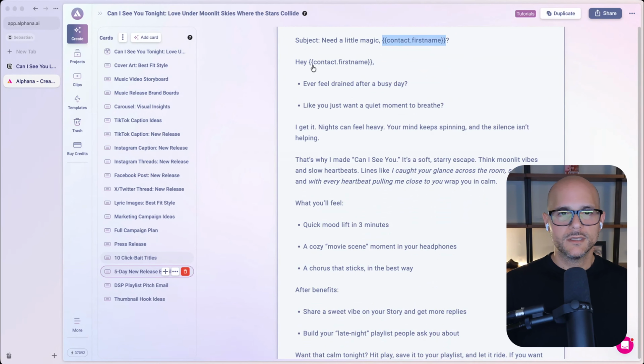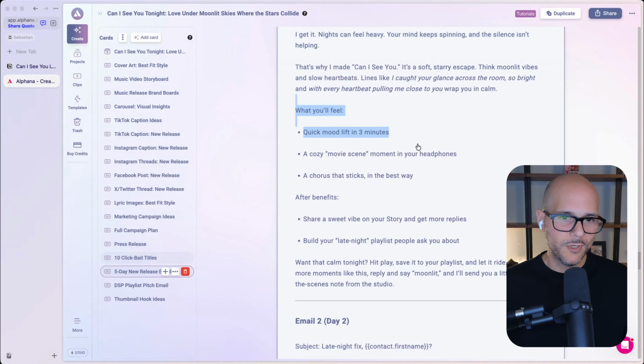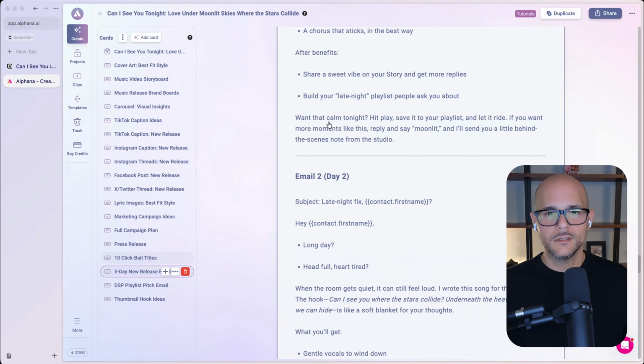And you can see here, it's like, hey, ever feel drained after a busy day? Like you just want a quiet moment to breathe? I get it. Nights can feel heavy, your mind keeps spinning, and the silence isn't helping. That's why I made Can I See You? It's a soft, starry escape. Think moonlit vibes and slow heartbeats. And it goes into it, what you feel after the benefits. Do you want to call them tonight? Hit play. So with a call to action to get people to save it to their playlist, press play on Spotify or any of these different platforms.